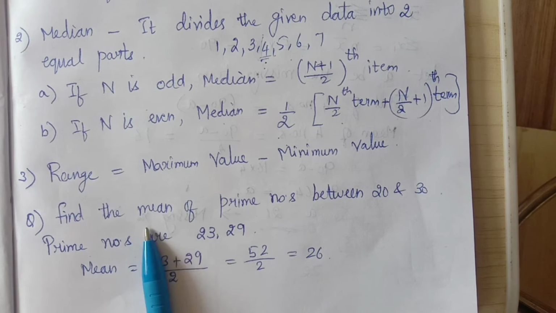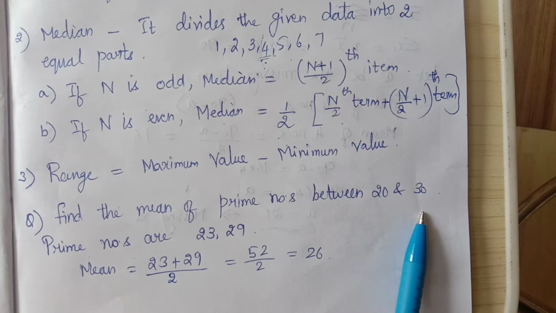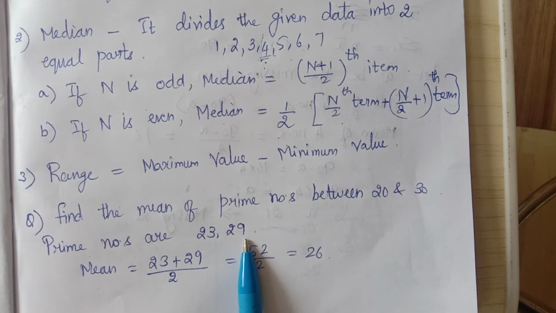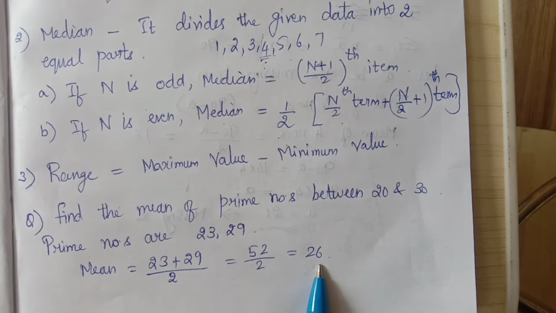Now if they ask you to find the mean of prime numbers between 20 and 30. So between 20 and 30, how many prime numbers are there? There are only two of them, 23 and 29. All others are composite. So the mean will be given by 23 plus 29 by 2, which is 26.